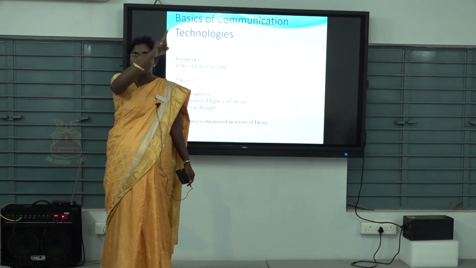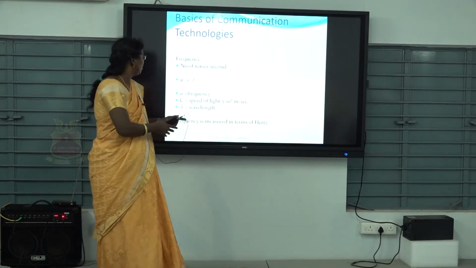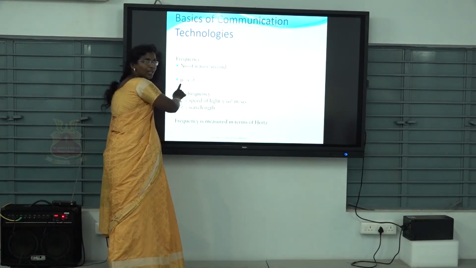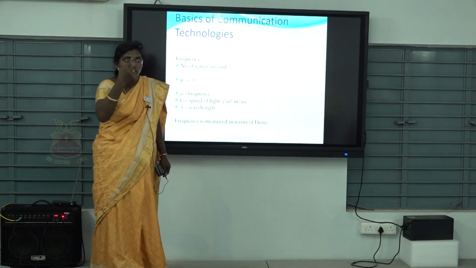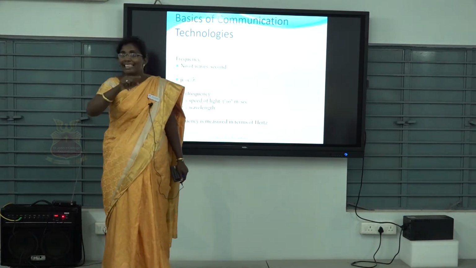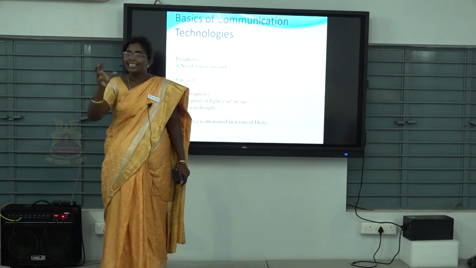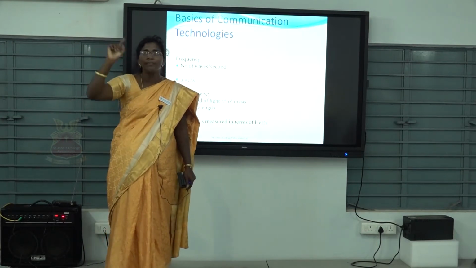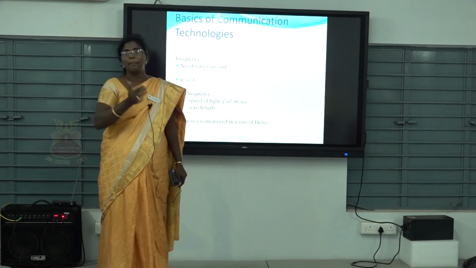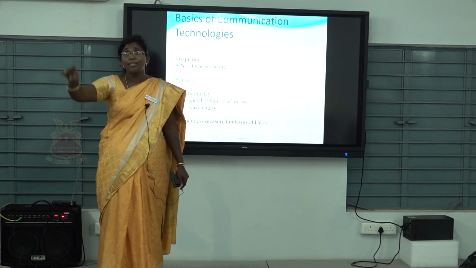A single wave can cover the maximum length. That is why we use the formula: frequency is inversely proportional to wavelength. If the frequency is high, the length is small. Inversely proportional, clear?